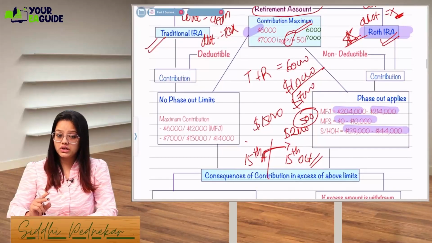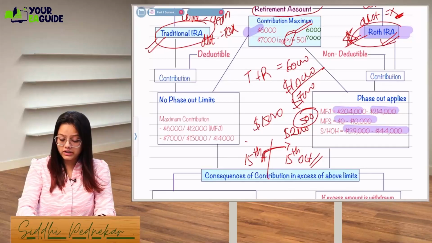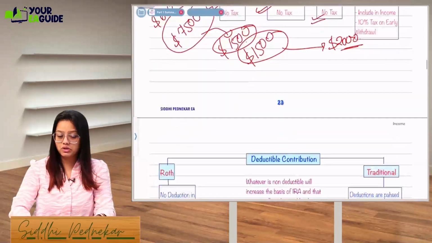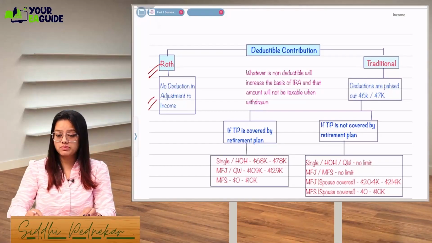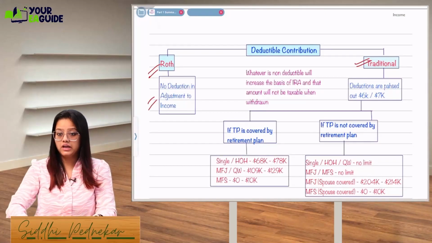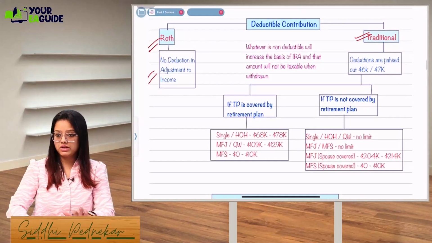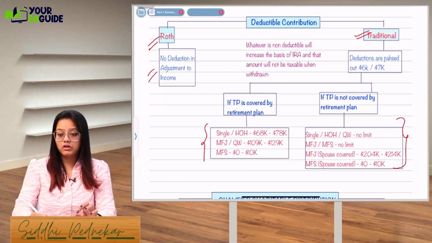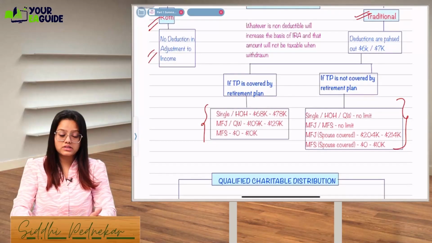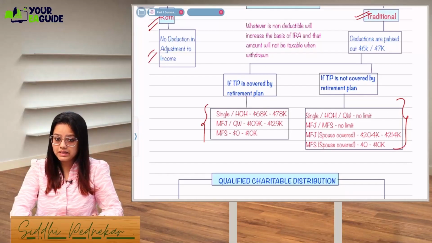Now, how much is deductible? As I mentioned, traditional IRA is deductible, right? Roth is non-deductible. So for Roth, deduction limit you don't have to check at all. So for Roth, there is no deduction in the adjustment to income, but for traditional IRA, you can take a deduction based on your MAGI. Modified AGI, whatever is your amount, you will have to phase out, and that will also be again divided into two parts. First, if the taxpayer is covered by a retirement plan.